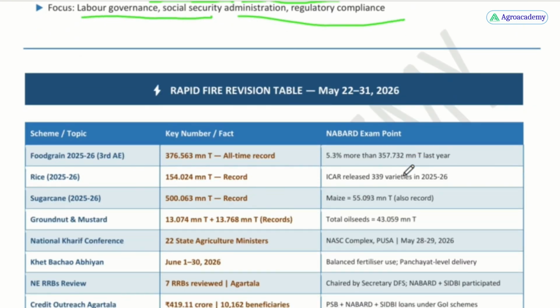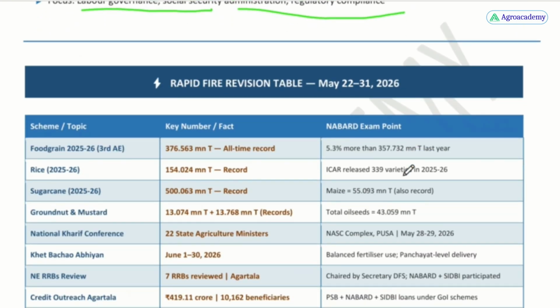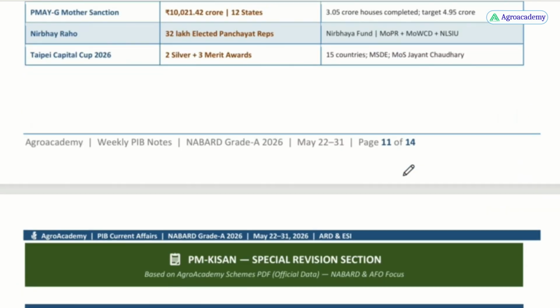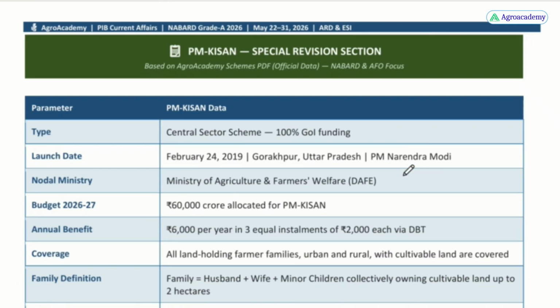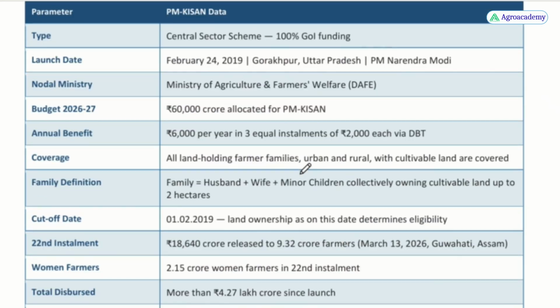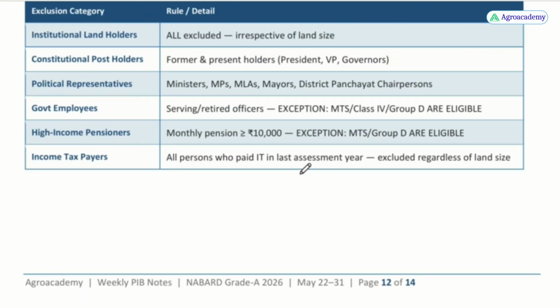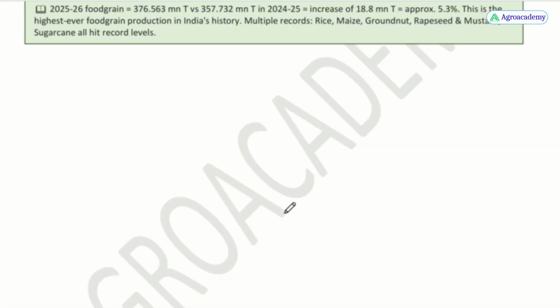So with this, we have reached the end of the PDF. Here a rapid fire revision table has been given, and for the PM Kisan scheme, a special revision section has been given. Since this is a very important scheme, PM Kisan, these are the MCQs for your practice.